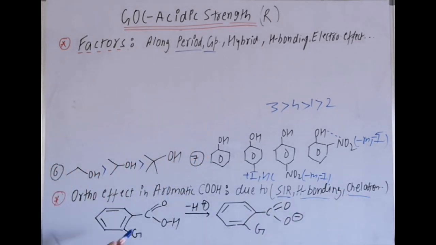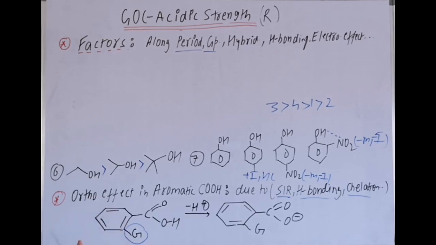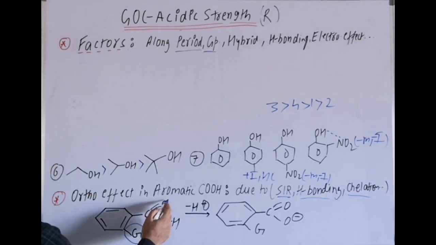Now what happens when a carboxylic acid group is there with benzene? Then after the loss of H plus, O minus is formed. This O minus undergoes resonance stabilization. That means the conjugate base is resonance stabilized. But when bulky groups are there, like an alkyl group, nitro, or some other bulky groups, you can take nitro groups or Br, Cl. We consider that point also, that due to the bulky nature of the groups, they repel each other.